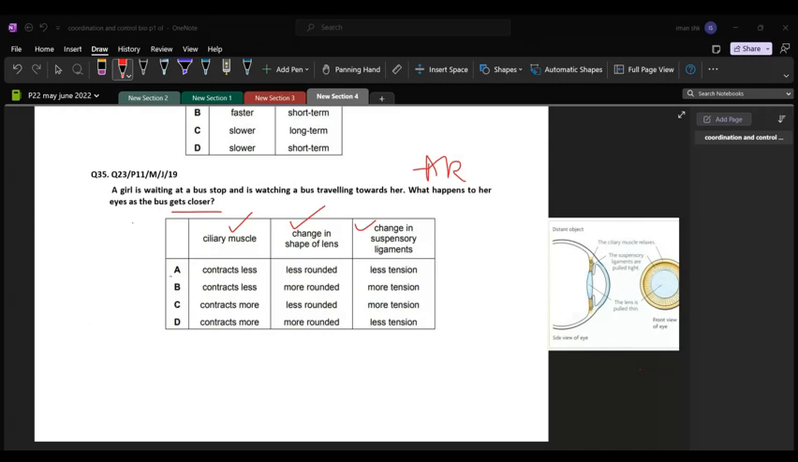So it has to be either C and D. A and B cannot be the options. The shape of the lens was more rounded, so it is automatically D because C says that they were less rounded. But let's have a look at the last column. It says change in suspensory ligaments. They were in less tension because they were relaxed.